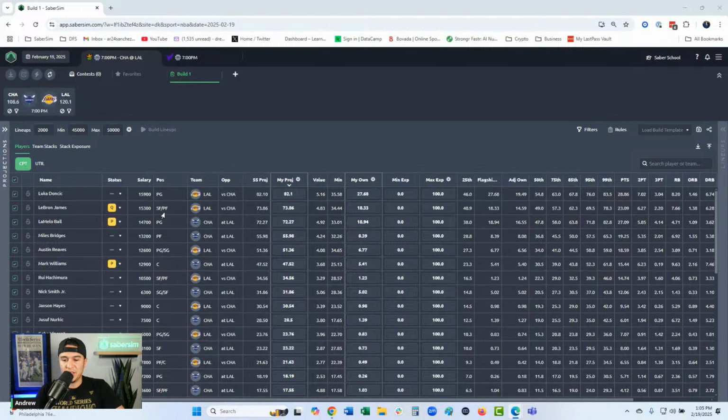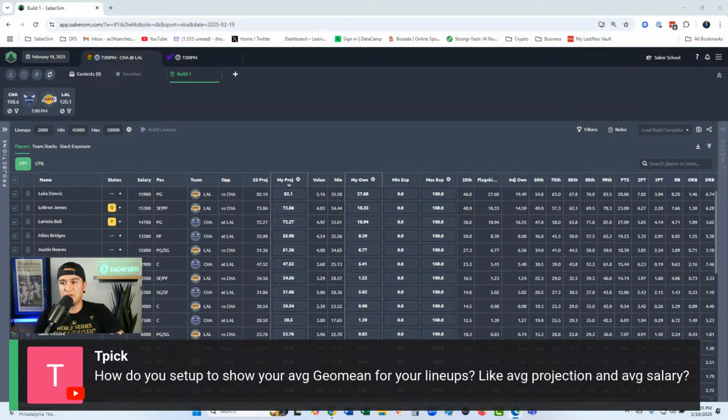All right, let's get SaberSim up here. Got the showdown slate up here for us. We don't have any questions in Discord. We do have one here in the YouTube chat: How do you set up your average Geomean for your lineups, like average projection and average salary? So we're talking about aggregate metrics here.